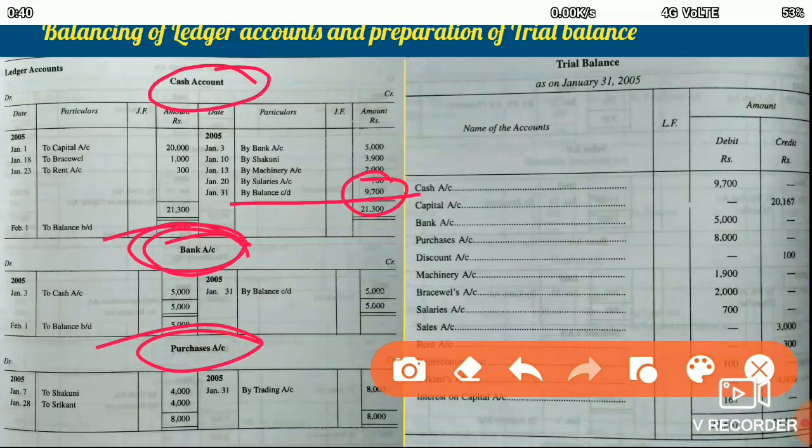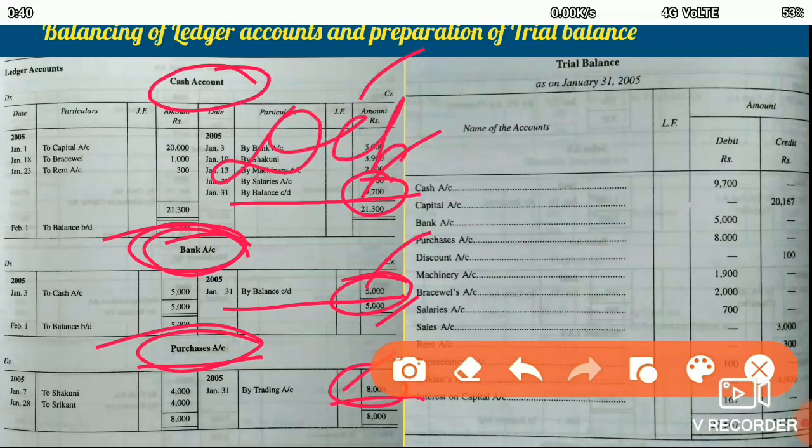Then we also close the bank account, and the closing balance of bank is 5,000 rupees. Then for purchases, the closing balance is 8,000 rupees. These balances which appear on the debit side are called debit balances. They are all debit balances.